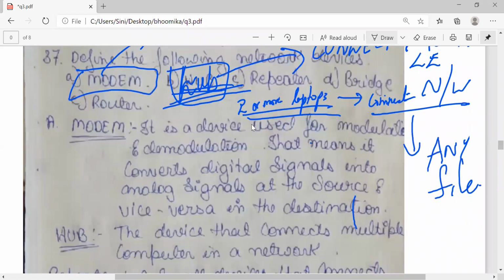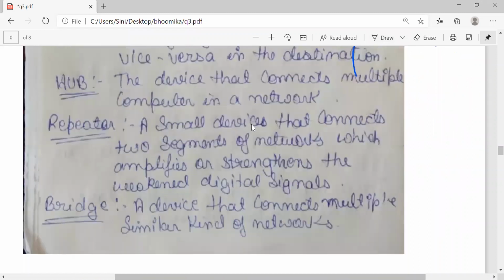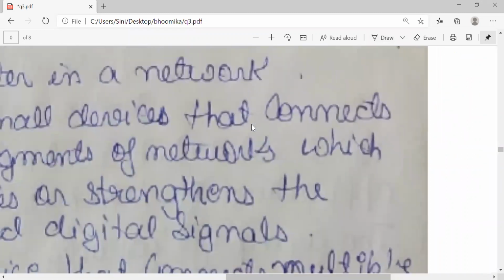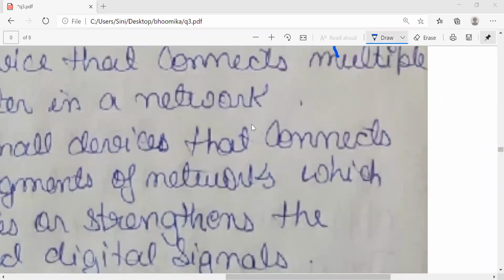So coming to the last one, bridge. So bridge is actually used for what? For example, let me take a real-time example. There are two buildings, correct? And I have to access the same files.